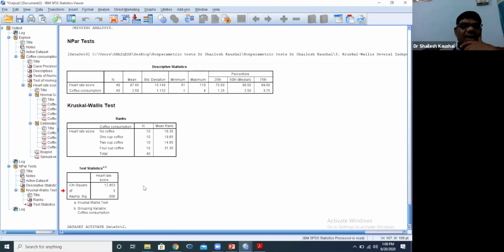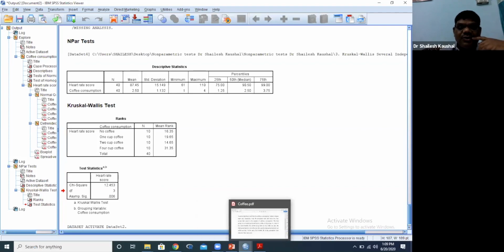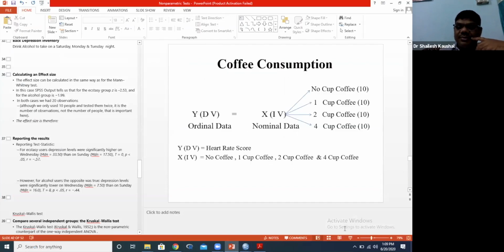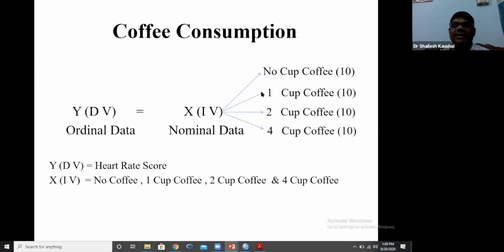So what will we do here? Because we do not have a post hoc analysis facility for non-parametric tests, we will create 3 groups. And how will we create these 3 groups? First of all we will compare no cup coffee with 1 cup coffee, then no cup coffee with 2 cup coffee, and no cup coffee with 4 cup coffee. So there will be 3 pairs, and we will apply Mann-Whitney U test 3 times to check the significant impact on heart rate score. Is it clear?